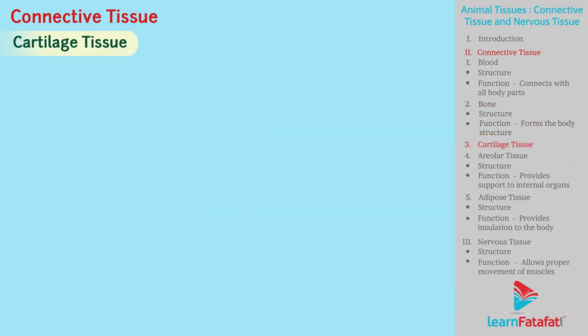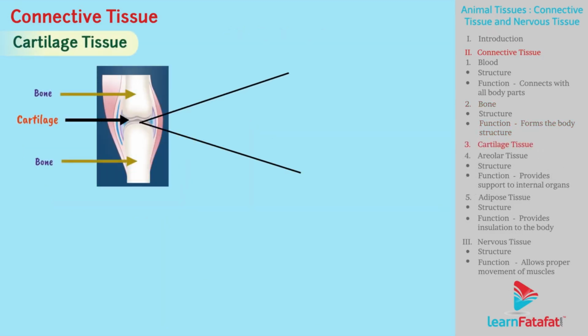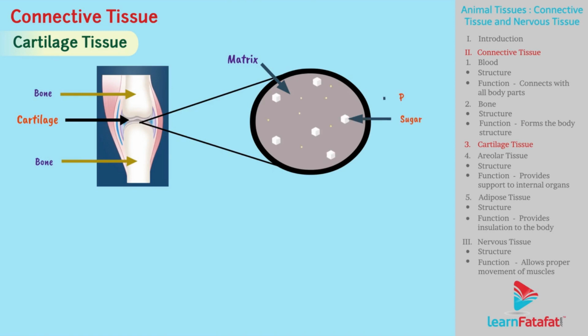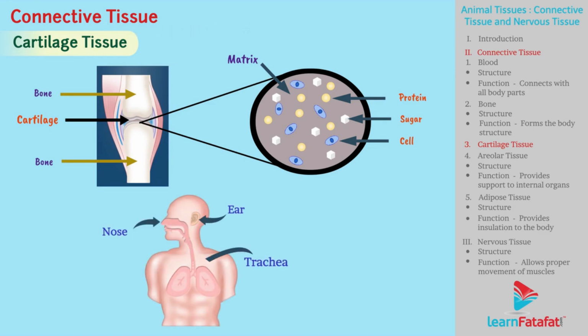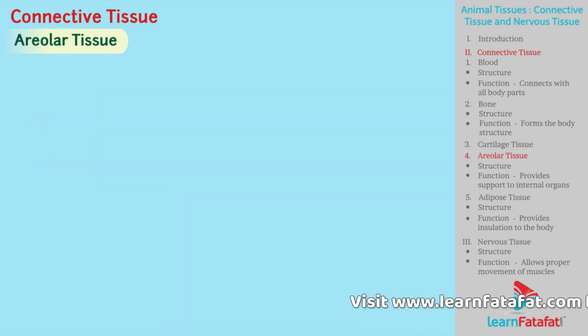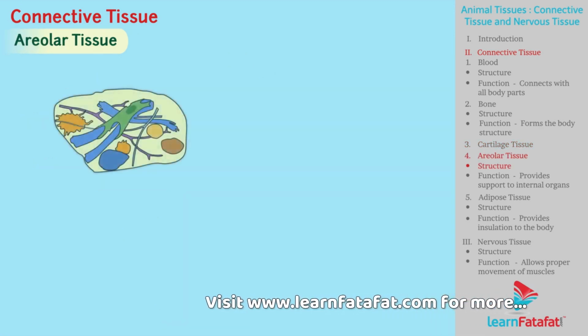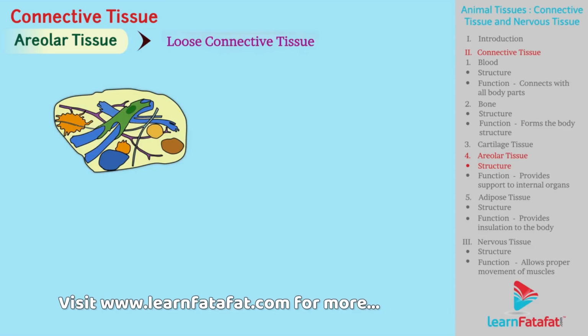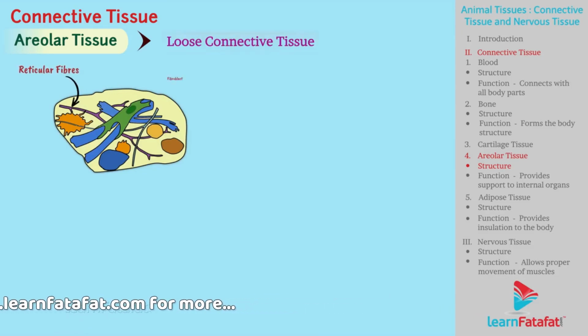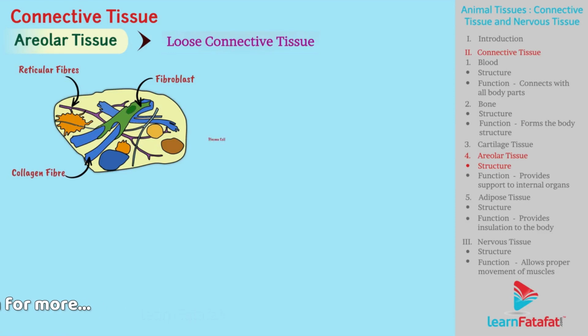Cartilage tissue. Cartilage tissue has matrix made of sugar and proteins and cells are fixed firmly in it. Cartilage is present in nose, ear, trachea and on bone surfaces. Areolar tissue. Areolar tissue is a loose connective tissue made up of reticular fibers, fibroblasts, collagen fibers, plasma cells and many more.